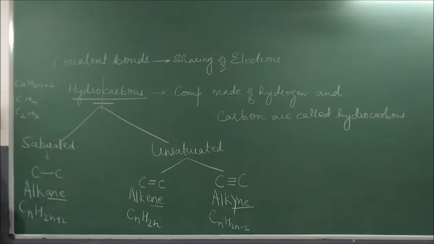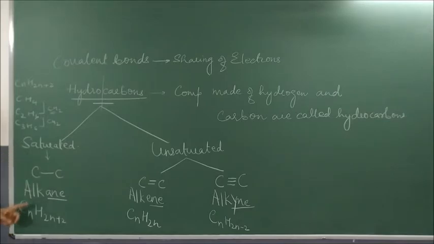Third, C3H8. Now look at the difference: CH2. If I add one CH2 to CH4, it becomes C2H6. If I add one CH2 to C2H6, it becomes C3H8. Next will be C4H10, C5H12. So that is how the formula is used.